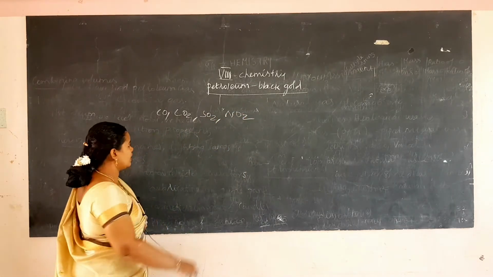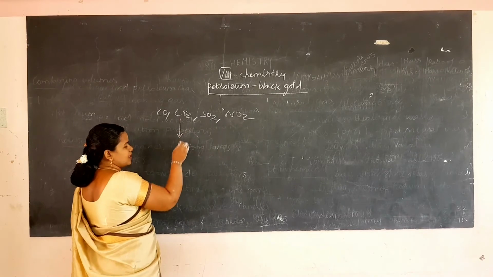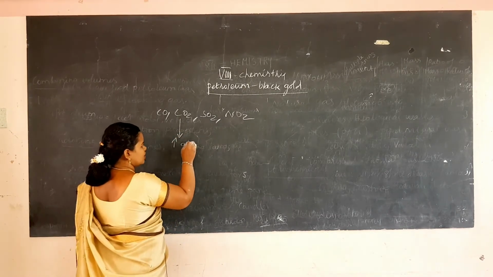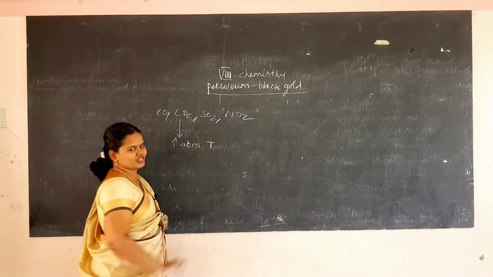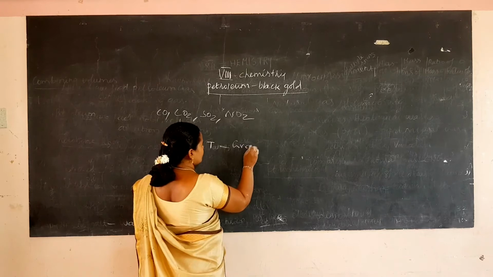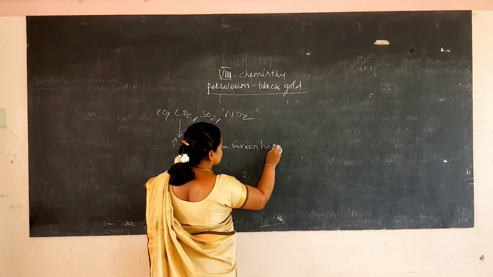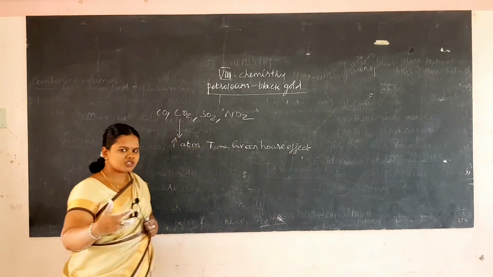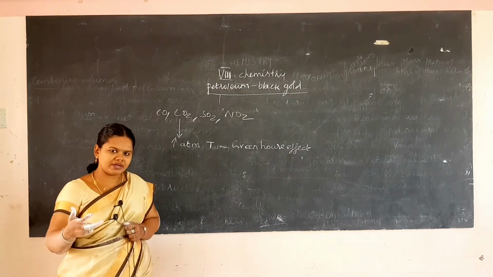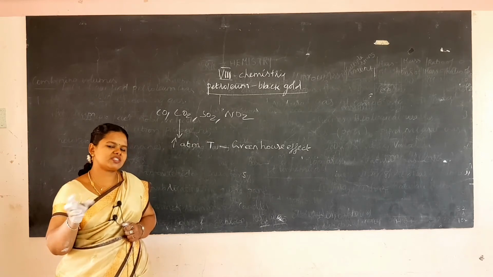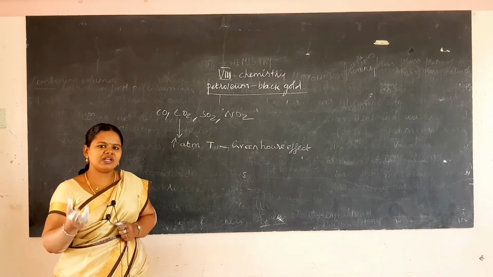When it gives out carbon dioxide, it increases the atmospheric temperature and causes the greenhouse effect. When the atmospheric temperature increases, the icebergs will start to melt. When icebergs melt, the sea level will increase.